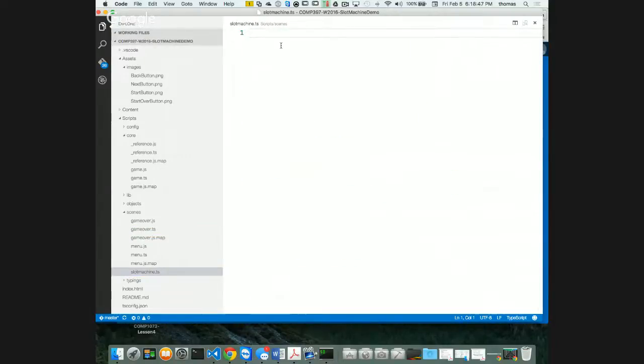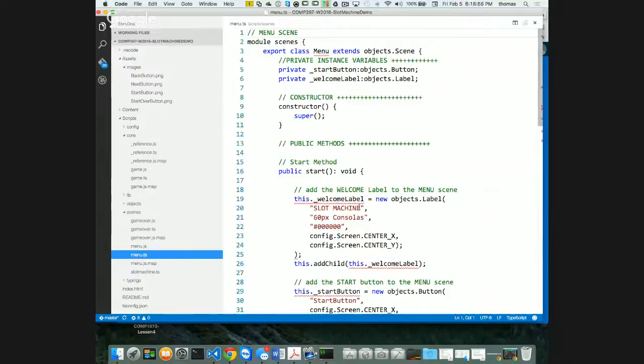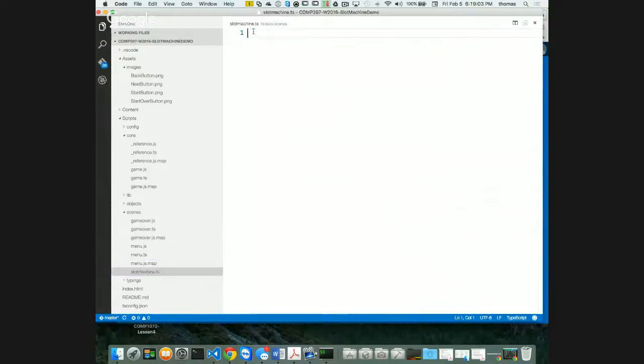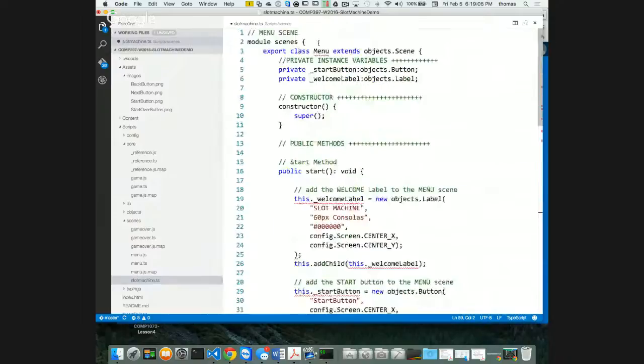And in my slot machine.ts, what I want to do is change this thing so it says slot machine. So I'm going to use this menu.ts as a default. And this is weird, but we can fix it. I'm going to copy everything. I'm going to go back into my slot machine.ts and paste. And up here, instead of menu, it's going to say slot machine. Hey, there we go.